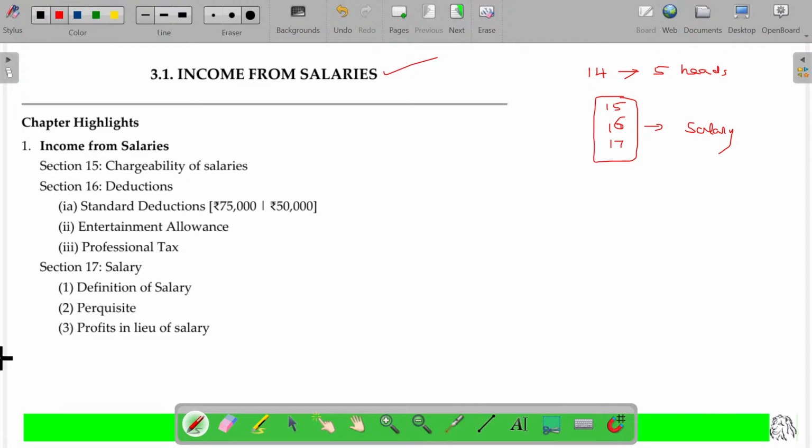2 big chapters, 2 heads. One is salary, another one is PGBP. Once these 2 chapters are over, the third biggest chapter is capital gains. Once we cover these 3, it may be almost 70 or 80% of the entire study. In taxation, we are covering 70 to 80%. The rest will be easy. We can rush through a bit faster.